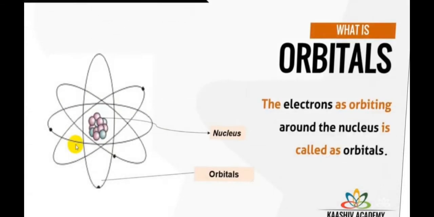That's it, and then only the concept of the orbitals took place. So what are orbitals? It's nothing but the path in which the electrons move around the nucleus.